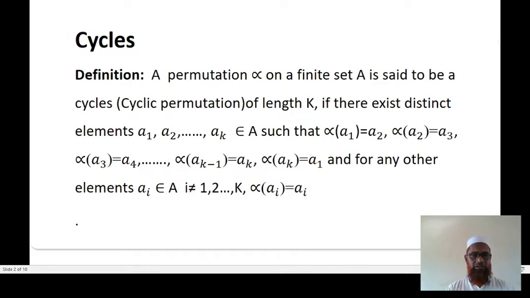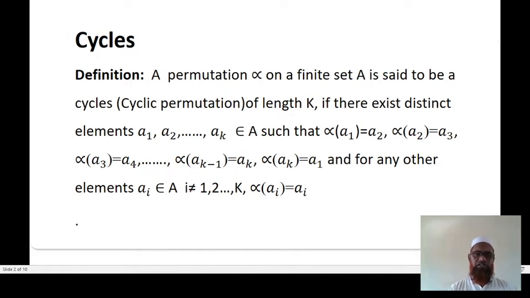Alpha of a3 is a4, and alpha of a(k-1) equals ak, and the last, alpha of ak equals a1. And for any other element, that is, for i not equal to 1, 2, 3, ..., k, alpha of ai equals ai.